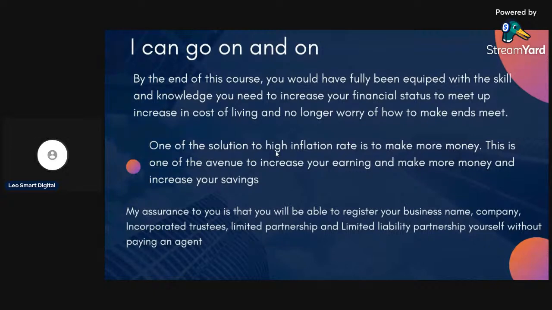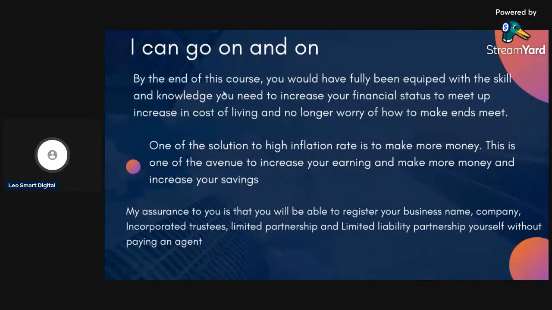No one denies the fact that the inflation rate in Nigeria is something else. And now, for you to be able to survive, for you to be able to augment, you need an extra source of income. This is one of the avenues to increase your earning, make more money and increase your savings. So imagine having these registrations, promoting it on your WhatsApp page, promoting it on your Facebook. Even if it's 3 orders of company in a month, you've made over 60,000 naira if you do it for 40,000. So it's added to your money. And this is something you do without any capital, at the comfort of your home, even with your phone.